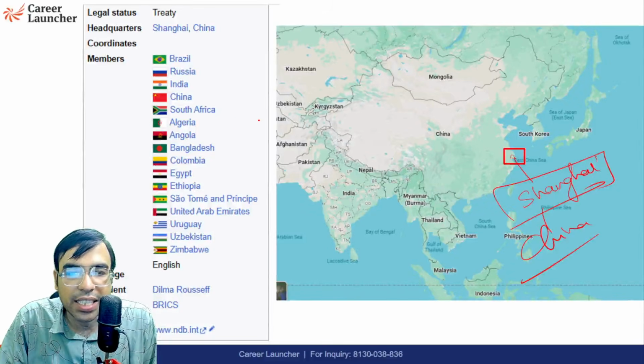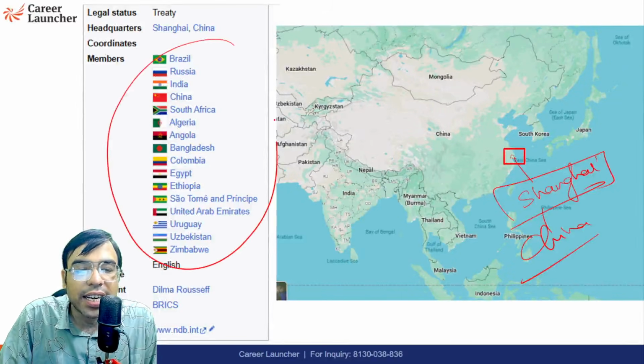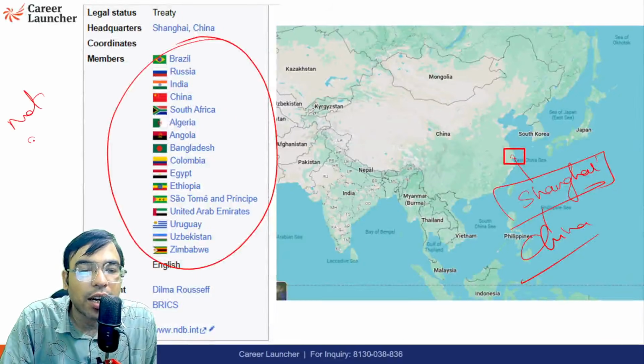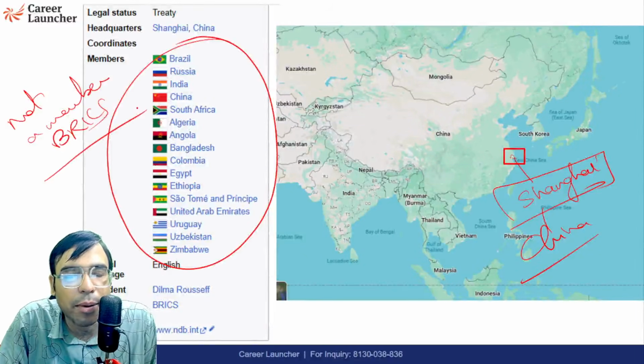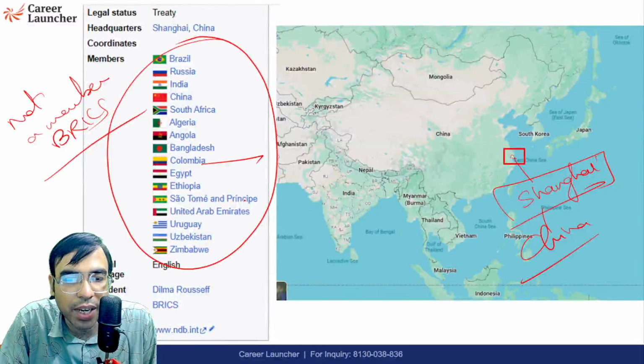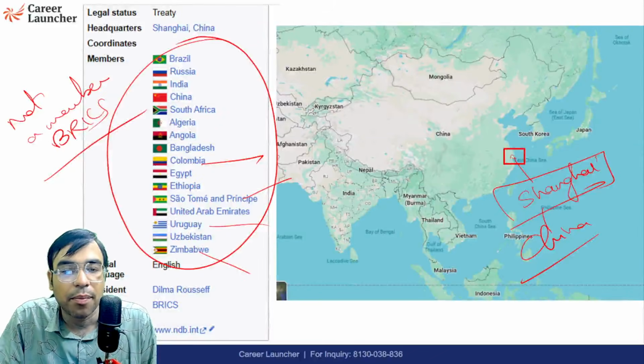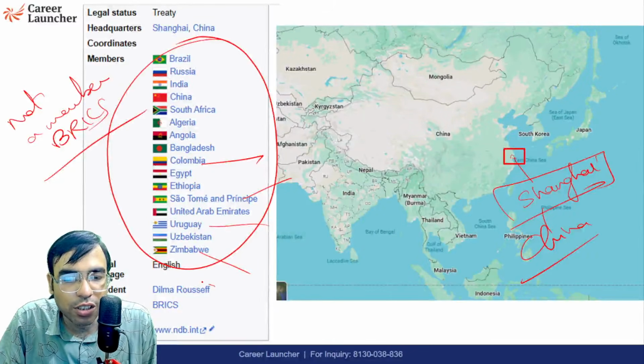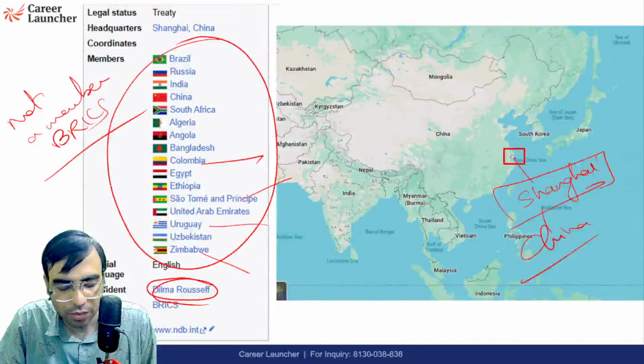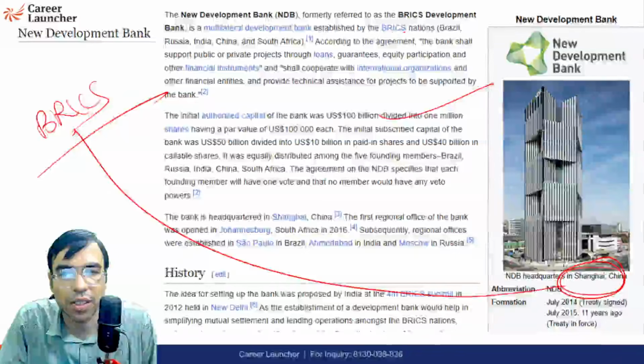Now you have to be very crystal clear that there are a lot of countries which are not members of BRICS, but still can become members. Today, for example, we have 10 members of BRICS, but many countries, for example Colombia, Sao Tome and Principe, Zimbabwe, Uruguay, are not members of BRICS, but can become members of the BRICS New Development Bank. And of course, Dilma Rousseff is the president of the BRICS Bank. That's what you should know.